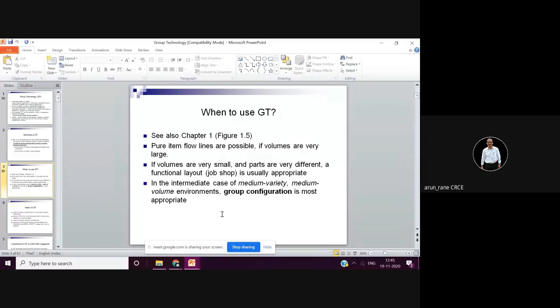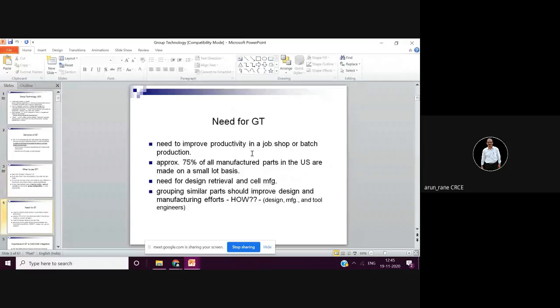So when to use group technology: when volumes are small and parts are different, then this is very important and appropriate. Again, why is it required? It is required to improve productivity, and really it has done miracles. And you can understand the importance of group technology in everyday life.